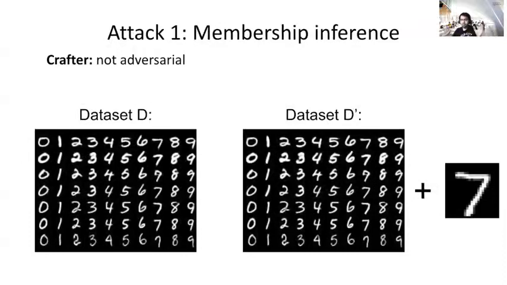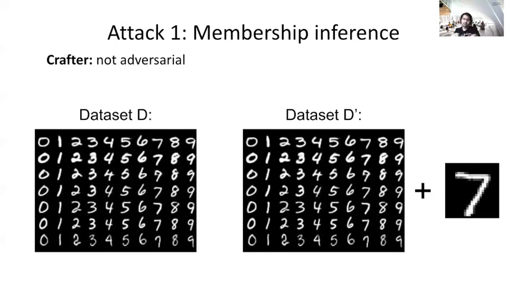One of the most popular currently used ways to show the leakages is membership inference attacks. In membership inference attacks, we will recreate a very similar attack here where we have two datasets, D and D prime. The difference between these two datasets is only one instance. For example, on the MNIST dataset, we only add one more digit, and the whole goal of membership inference attacks is to find out if some example was part of the training data or not.